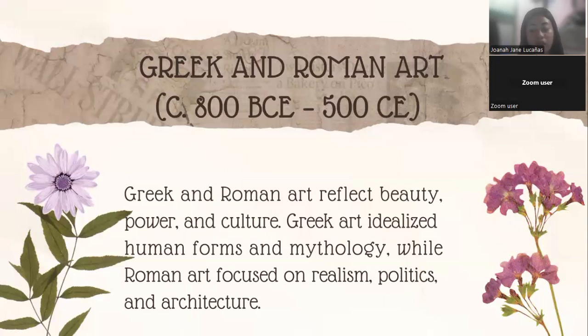Architecture and engineering art. Romans built huge structures using arches, domes, and concrete. Famous buildings are the Colosseum, Pantheon, and aqueducts. So Greek and Roman art are very closely connected because the Romans admired and copied many aspects of Greek art.